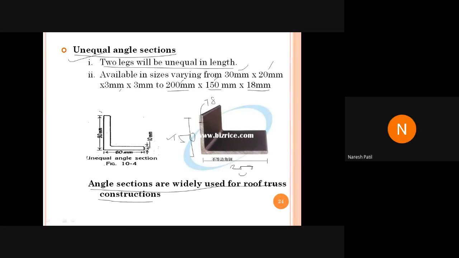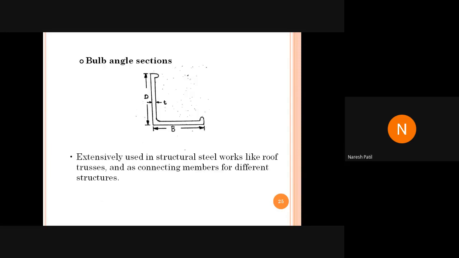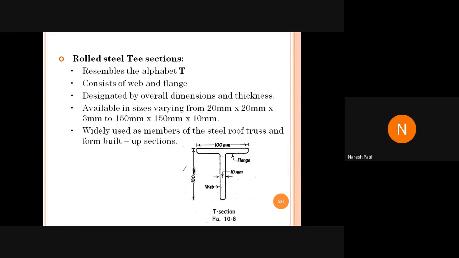हाँ, यहाँ पे देख सकते हो आप, यहाँ पे one more diagram is there. इसका leg length देखो 90 है, इसका leg length देखो 60 है, तो क्या हुआ ये? It will become an unequal angle, and the thickness of the angle is how much? 10 mm here. Two leg lengths are different. Okay, so that's what is called an unequal angle section. Okay, this is also important. So we have rolled steel T section.